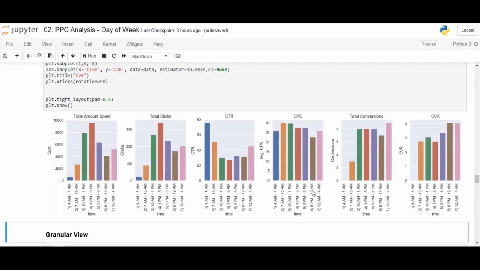to 12 a.m. slot, while conversions are maximum in the late night 12 a.m. to 4 a.m. slot. So 8 p.m. to 12 p.m. is my best slot. Let me add this to my insights.